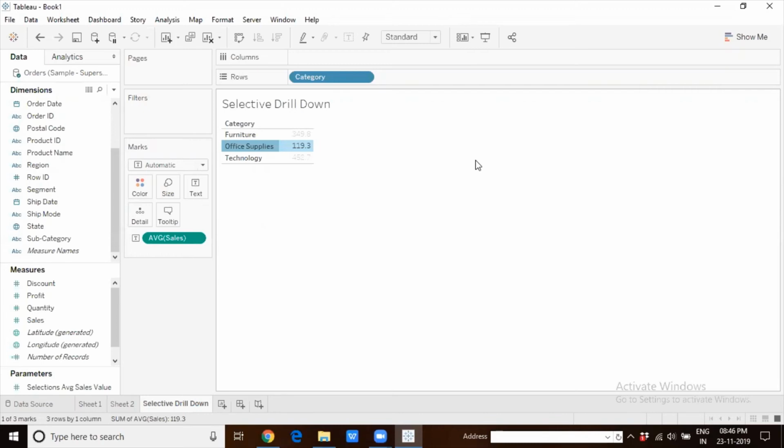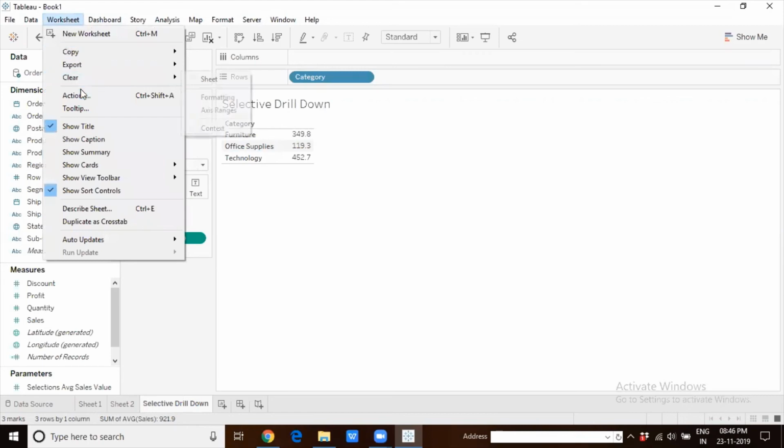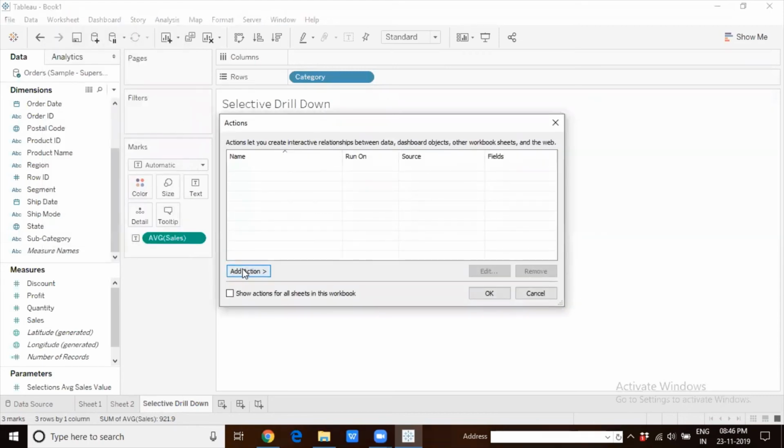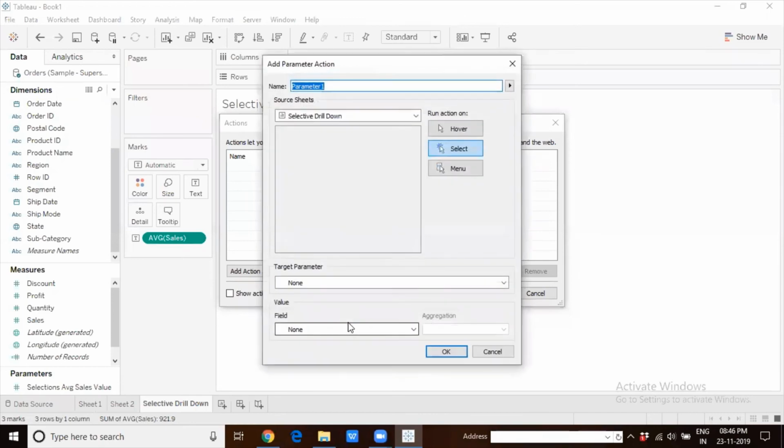This can again be done using parameters. But I don't want to create a parameter yet, because I will be doing it from the actions window. So I'll go to worksheet, actions. I want to add an action to change the parameter value. The name of this action, let us just call it selective drill down. And the target parameter I have not yet created. So I will go ahead and create it now by choosing this option, create new parameter.